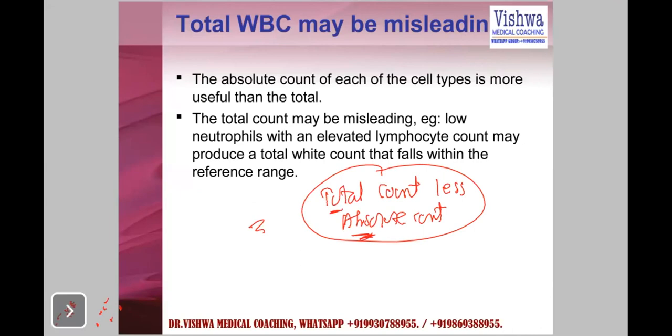The reason is that, for example, a total count can be let's say 18,000. But which cells have definitely increased? Which cells are increased? So for absolute count, we have three types of responses.